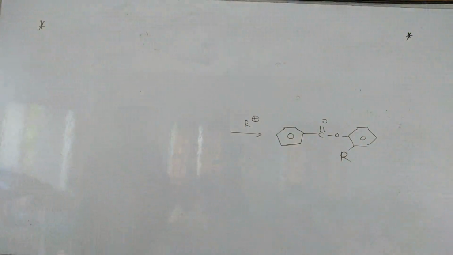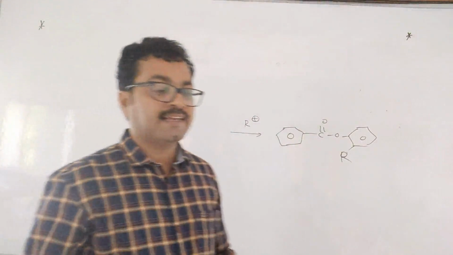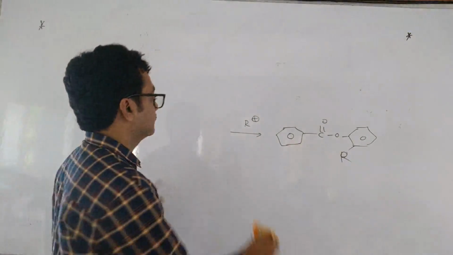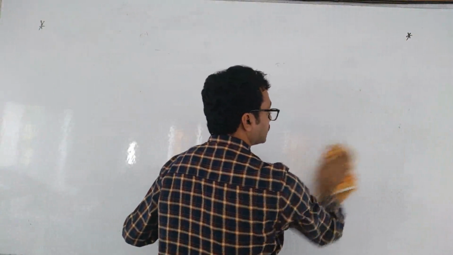If both are deactivating groups, then the next coming electrophile will be decided by the stronger deactivating group. If both deactivating groups are attached to the benzene ring, then the position of the next coming electrophile is decided by the stronger deactivating one.